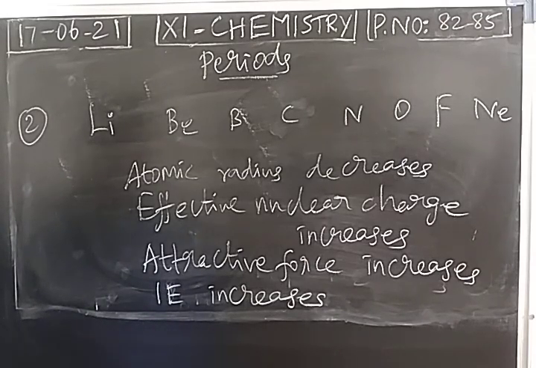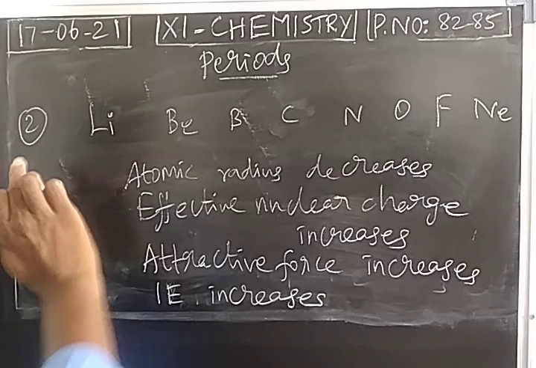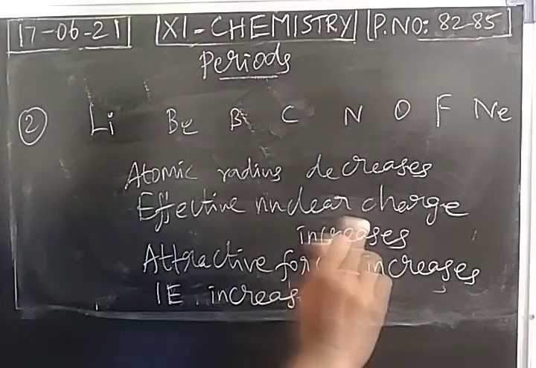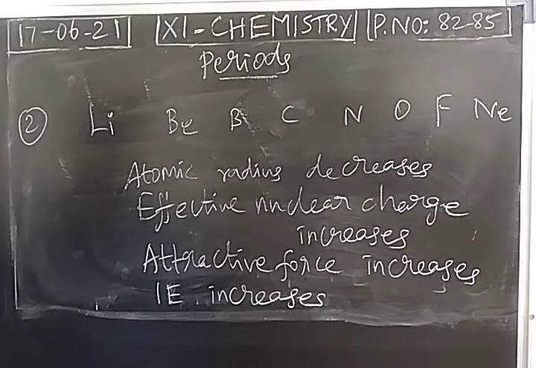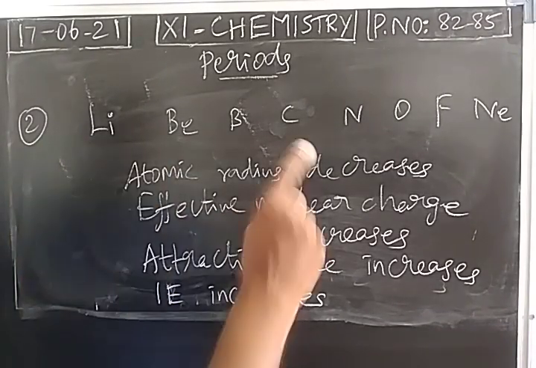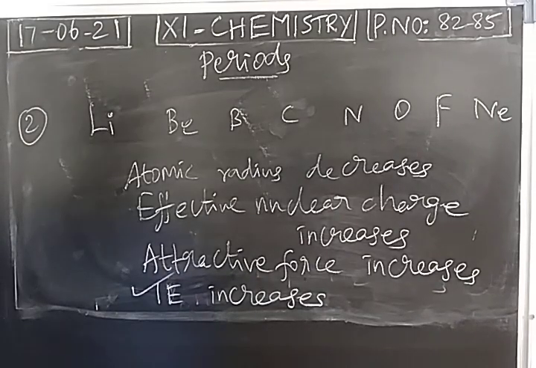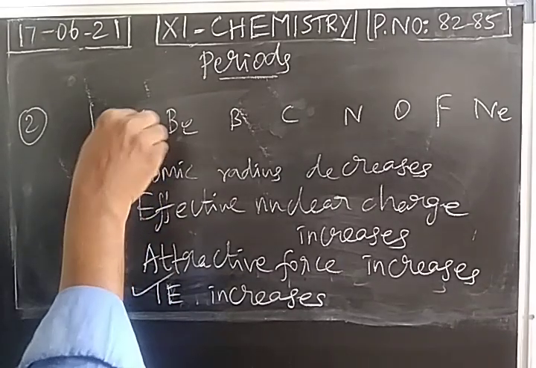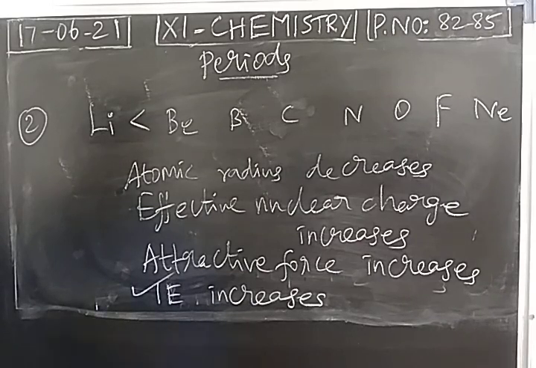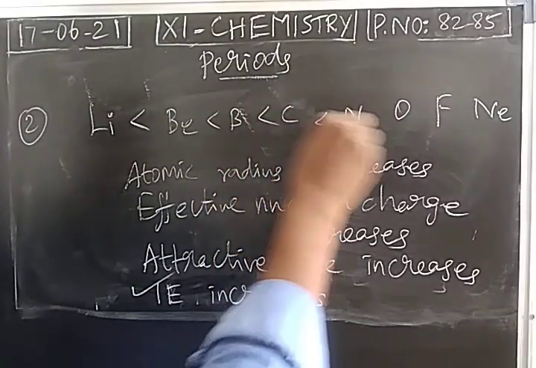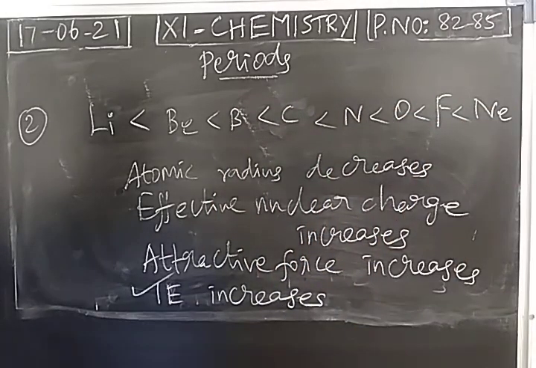Okay. So atomic radius decreases from left to right, effective nuclear charge increases, so that between the nucleus and the last electron, attractive force will be increased. So we need more energy to remove the last electron. So what is the general trend? Left to right, ionization energy increases. So the general trend is, comparing lithium, beryllium has more ionization energy. Comparing beryllium, boron has more ionization energy. So like that, left to right, ionization energy increases.